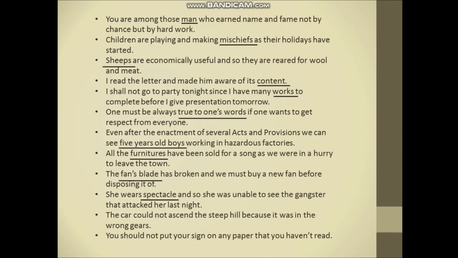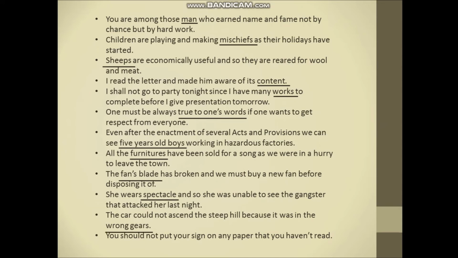Next, the car could not ascend the steep hill because it was in the wrong gears. Here, wrong gears is not correct. So what is the correct one? It will be wrong gear because only one gear is functional at a time.